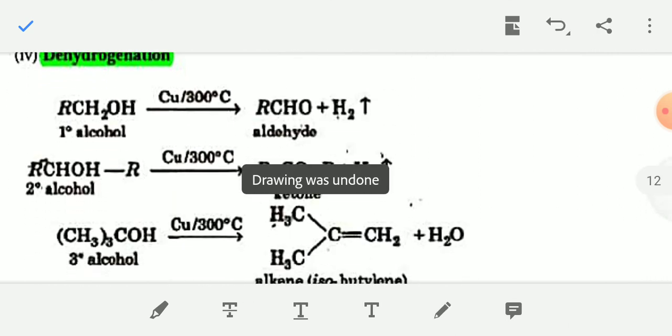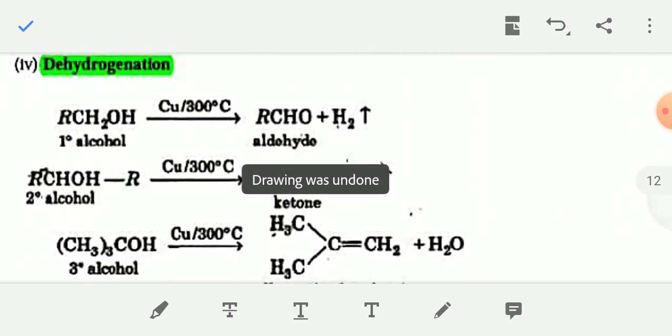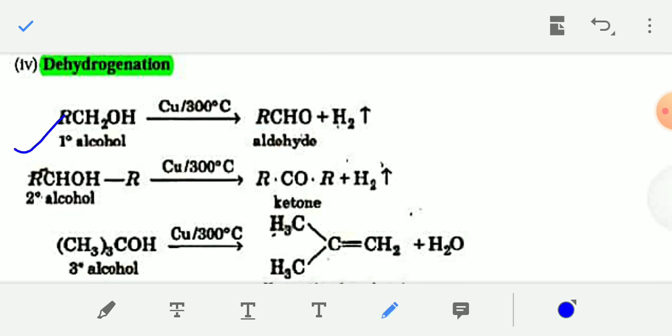Next, dehydrogenation of alcohol by copper. This is also known as oxidation of alcohol by copper dehydrogenation, that is removal of hydrogen. This is also known as oxidation reaction of alcohol. When primary alcohol is treated with copper at 300 degrees Celsius, the primary alcohol will be oxidized into aldehyde, and hydrogen gas will be evolved.